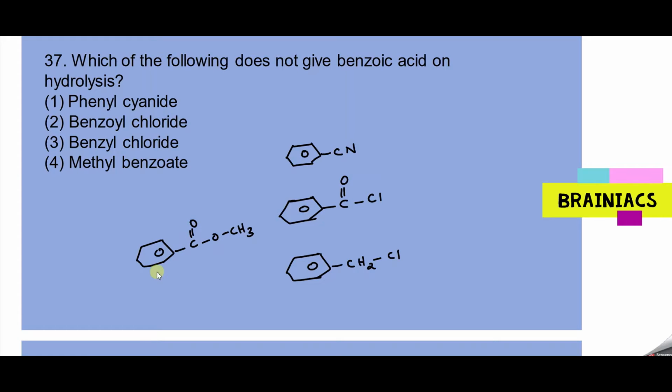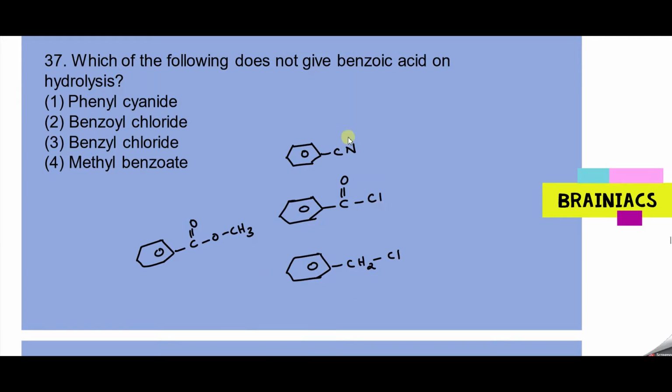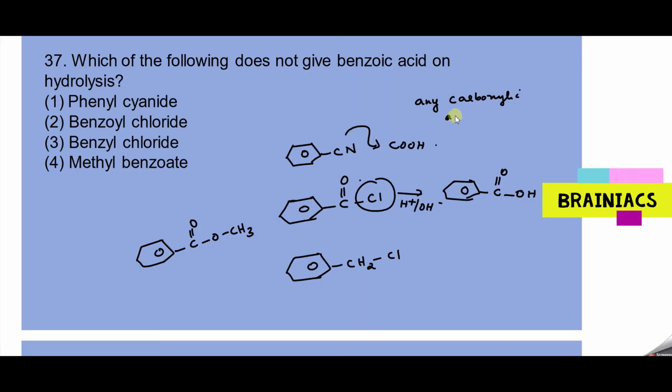Okay, you can think logically. Cyanide hydrolysis will always result in carboxylic acid. Benzoyl chloride, it's a carboxylic acid derivative. So on hydrolysis, what will happen? Chlorine, an easily leaving group, will move out and an OH group will enter. So that will result in again benzoic acid. Correct? Or you can think like this: any carboxylic acid derivative on hydrolysis will result in an acid. That is the best way to remember.